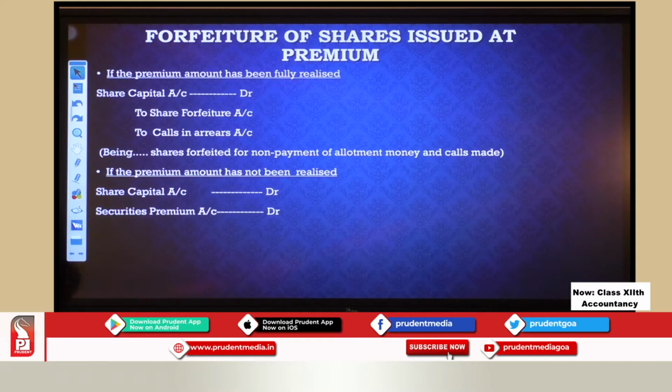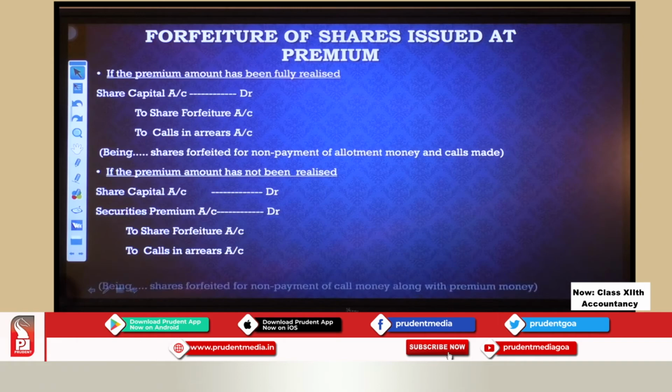Securities premium is what? It is a credit balance, correct? Now I have to reduce it. So what I will have to do? I will have to debit it. And then to share forfeiture account, this is what I have already collected on the shares. And then I have to calls in arrears. This is the amount that I have not collected.